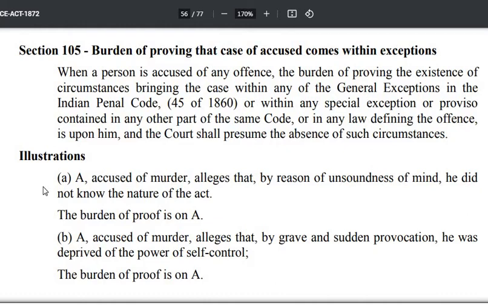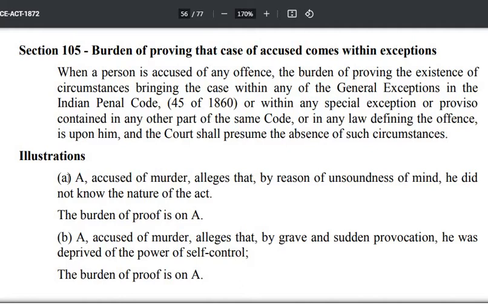Suppose A is an accused who is tried for murder. Now the court shall presume that there was no such circumstance which will bring this case under any of these exceptions. So at the defense stage, when the defense trial stage comes, it is A who raises the pleading that any of these exceptions is applicable.